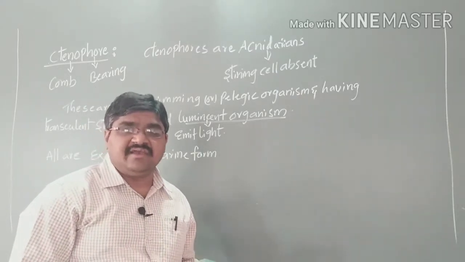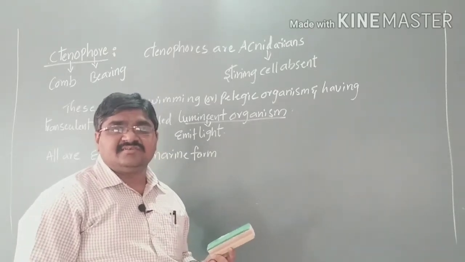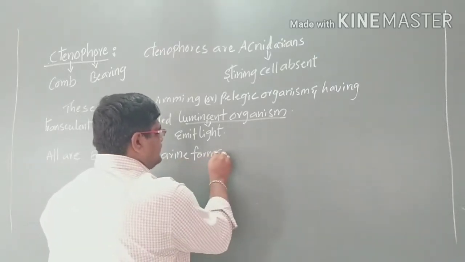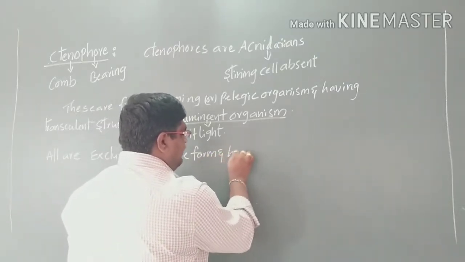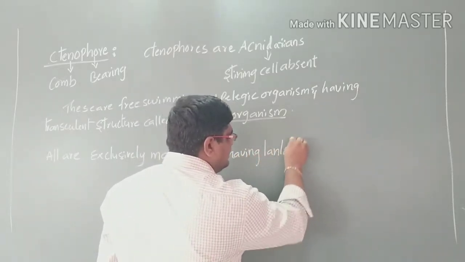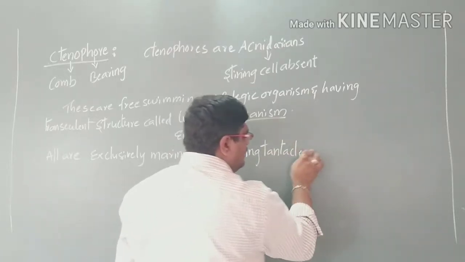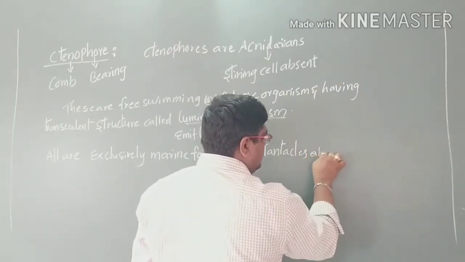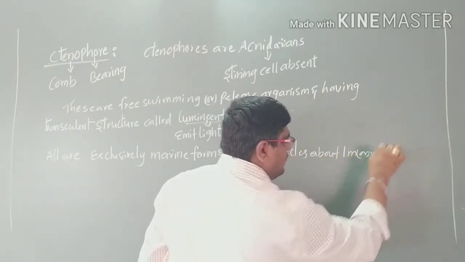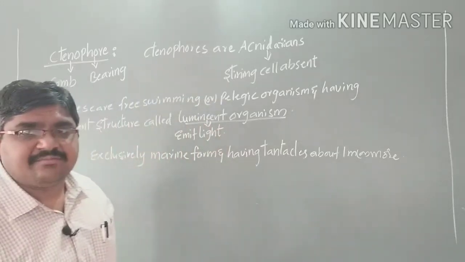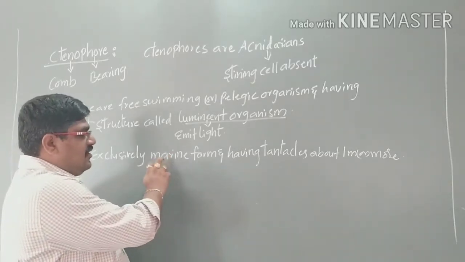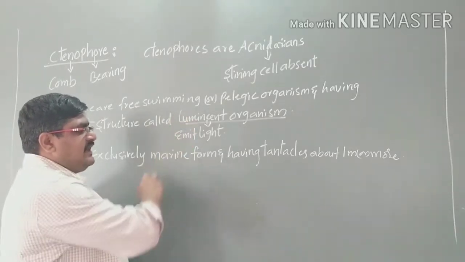And here they have tentacles. The tentacles are about 1 meter or more. These are all marine forms, and also show the emitting of light.